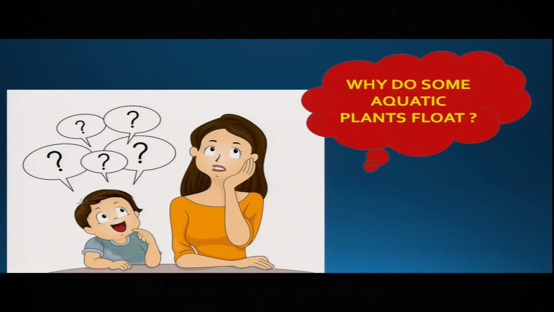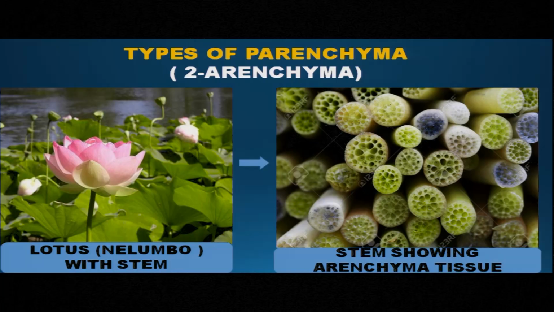Okay. So students, sometimes I think, and also my students think, why do some aquatic plants float? Not all the aquatic plants, only some. Why do they float? Let us find out why. Yes, so definitely they have a special type of parenchyma tissue called aerenchyma. As the name suggests, these types of tissues have lots of air cavities.